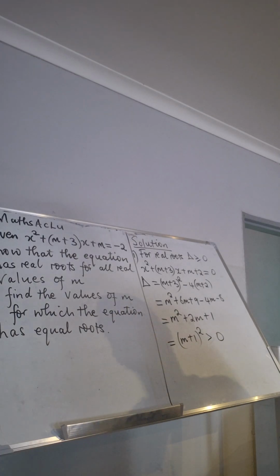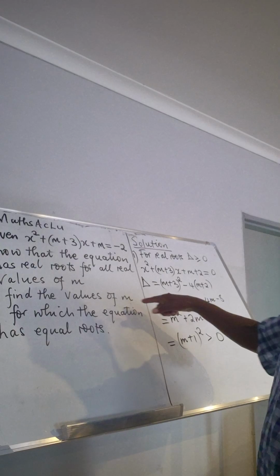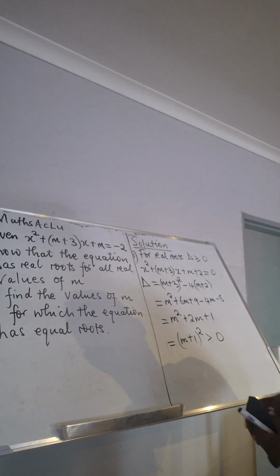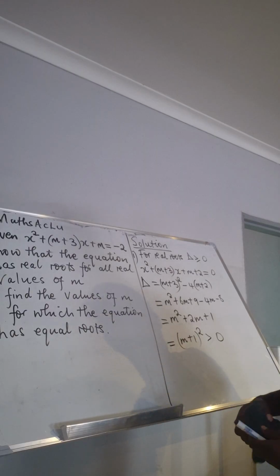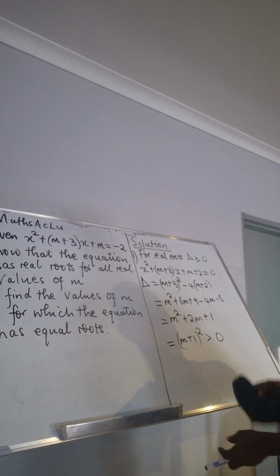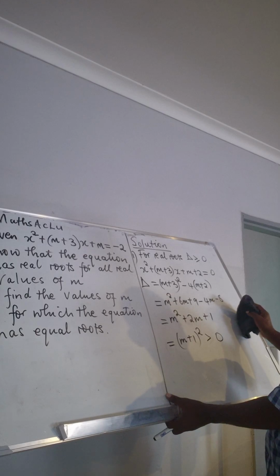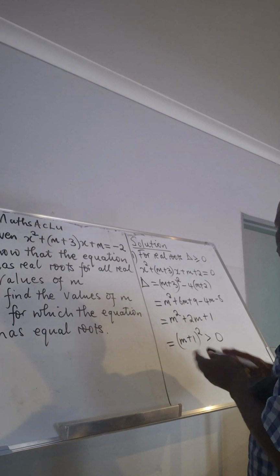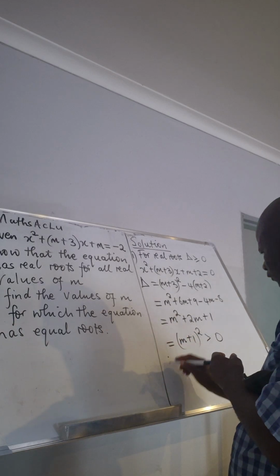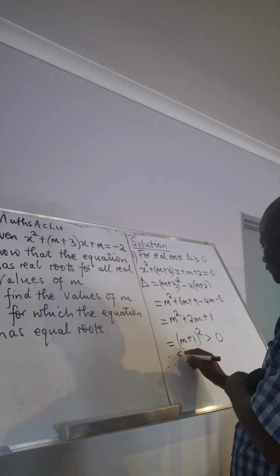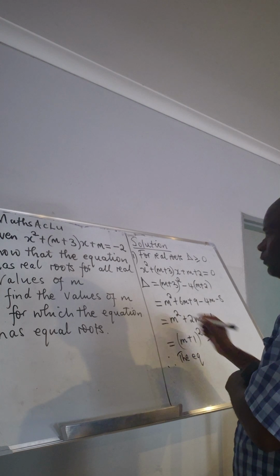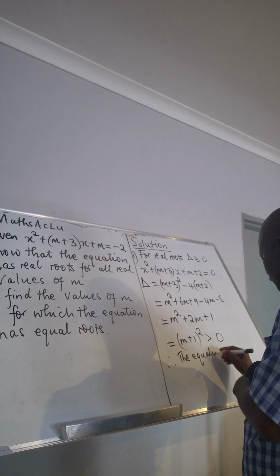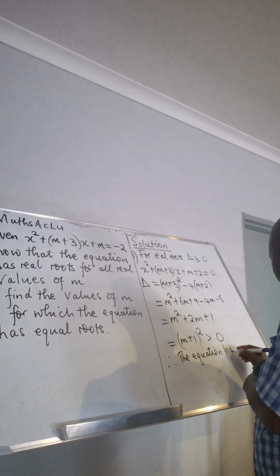Now going to the second part, it says find the values of m for which the equation has equal roots. But before you leave this one, you can just say therefore the equation has real roots for all real values of m, because we wanted to show that the equation has real roots.